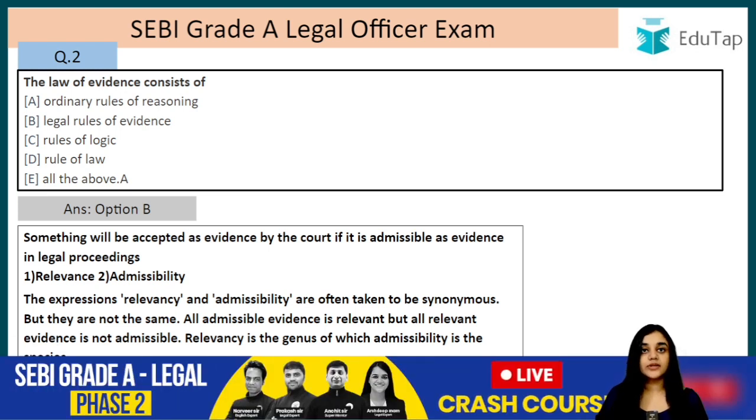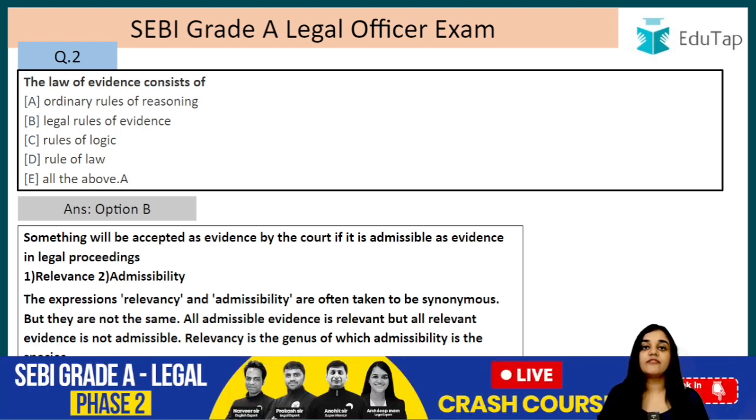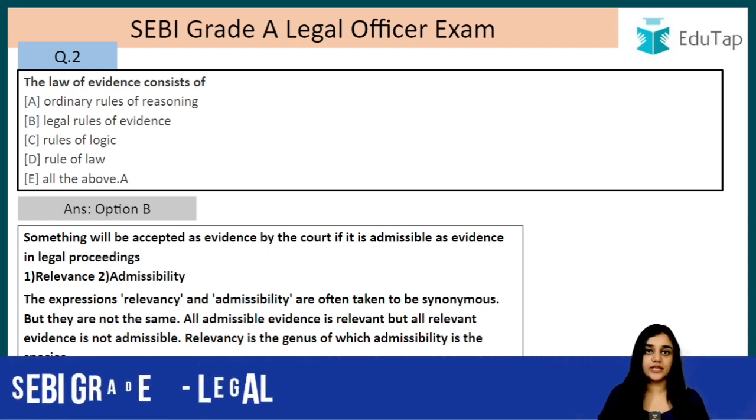So you have to remember that both these terms, relevance and admissibility, are different. Something which may be relevant may not be admissible in the court. Relevance is based on logic, that something that is logical should be relevant. But according to the Indian Evidence Act, not all logical things are made relevant here, right? Here in the Indian Evidence Act, we have legal relevancy. Only those things are made relevant which are included in the Indian Evidence Act.